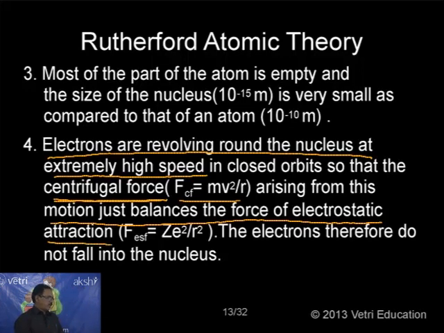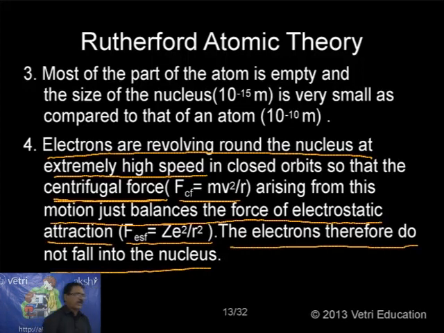Because the center is the positive nucleus and the outer one is the negative electron, it is attracting. The electrostatic force is acting between them. The value is given as F equal to Ze squared by r squared. So there are two forces operating. One is centrifugal force due to motion. Another is electrostatic force due to the charge. Both forces are equal under these conditions, so the electrons do not fall into the nucleus. This is another important postulate of Rutherford atomic theory. So very clear. Okay.